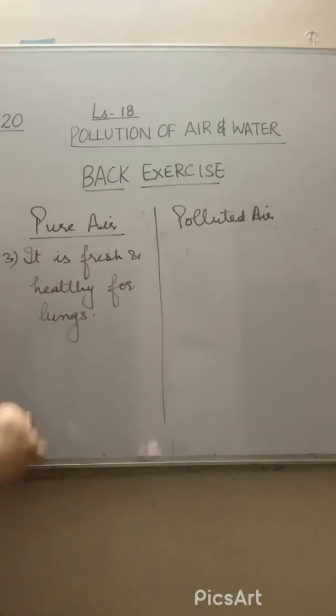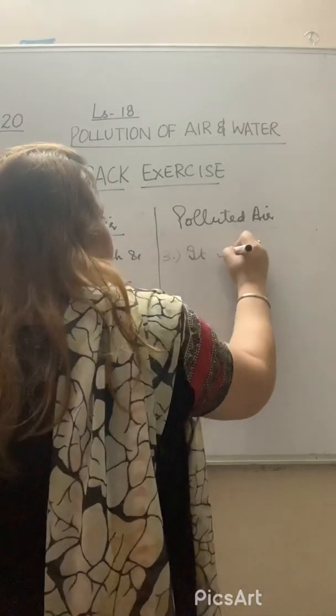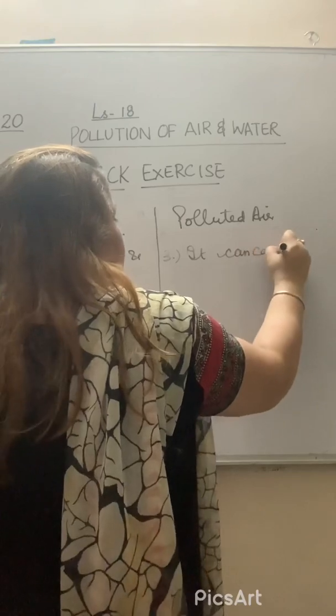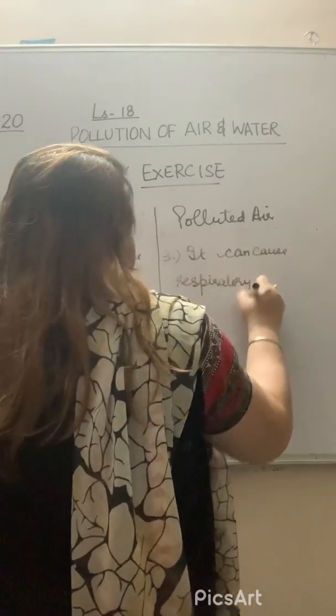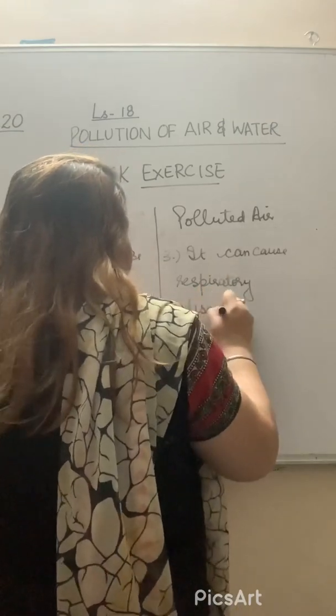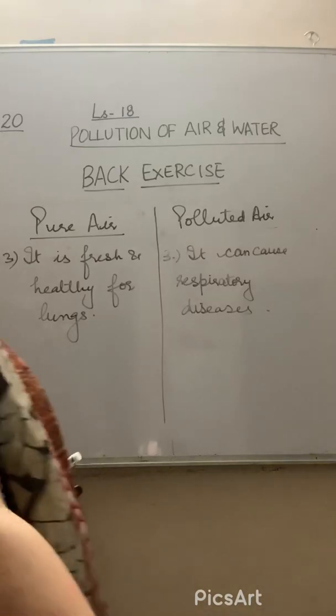And what will we write down over there? It can cause respiratory diseases. Is it clear, beta? The difference between pure air and polluted air.